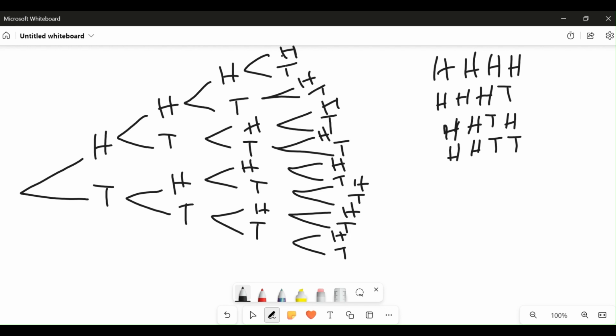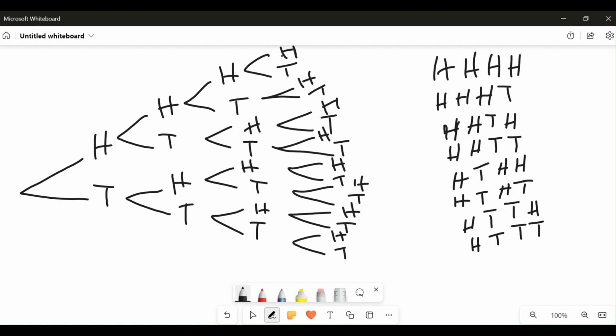Also, we can have head, tail, head, head. We can have head, tail, head, tail. We can have head, tail, tail, head. We can have head, tail, tail, tail.